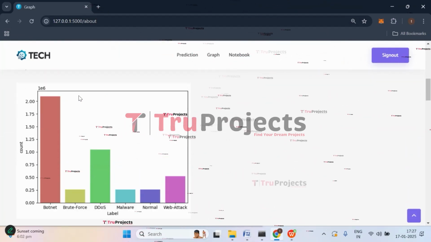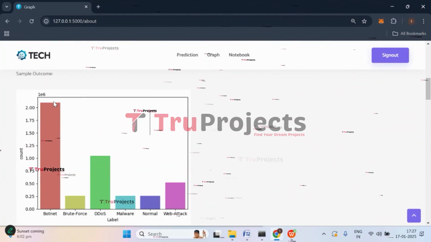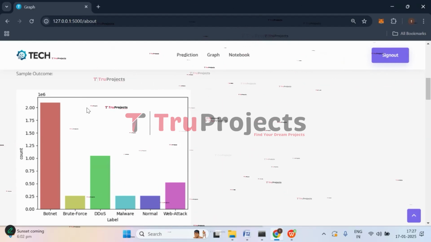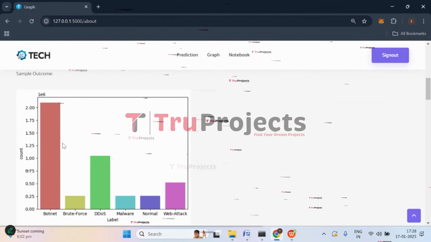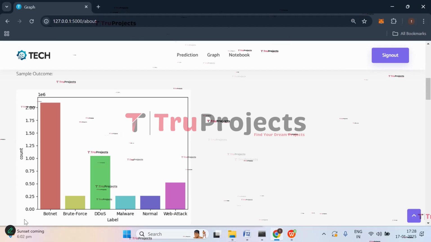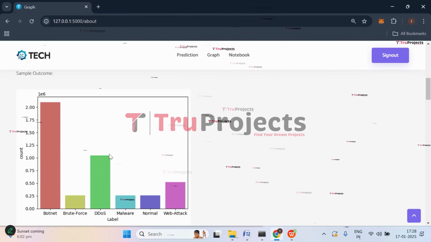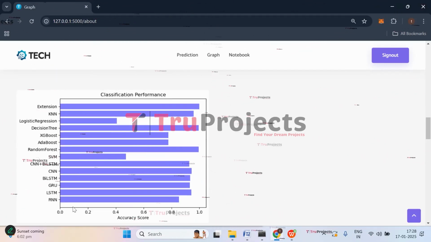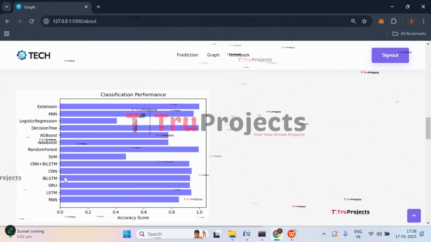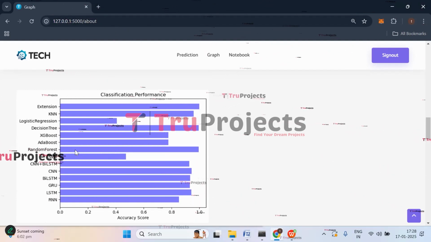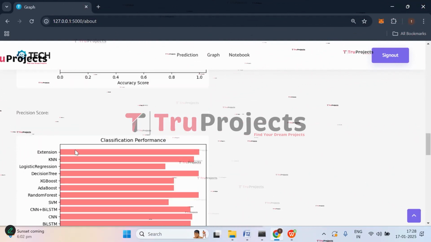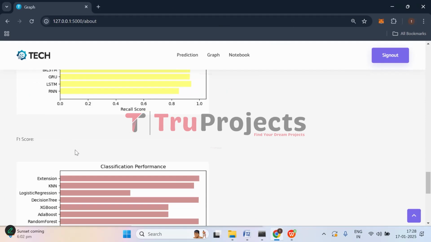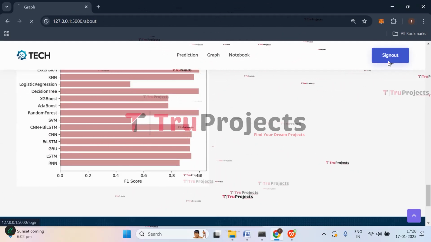The first graph which we have is a sample outcome graph. This shows the class distribution of the target class. Here on x-axis we have all the attacks and on y-axis we have count of each attack. And this is the correlation matrix. And this is the accuracy comparison graph. Here on x-axis we have accuracy score and on y-axis we have all the algorithms that are trained for classifying the attacks. And this is the precision score. This is recall score. This is F1 score. Now click on sign out.